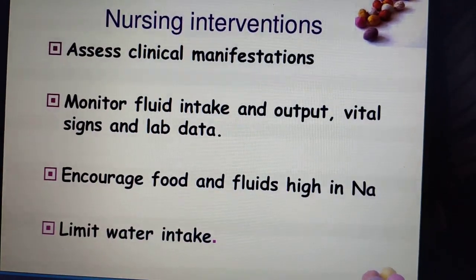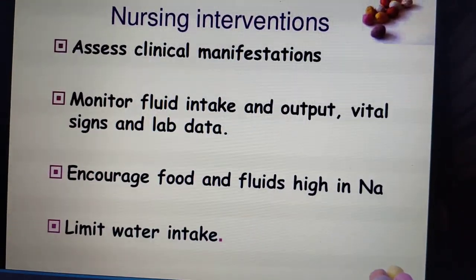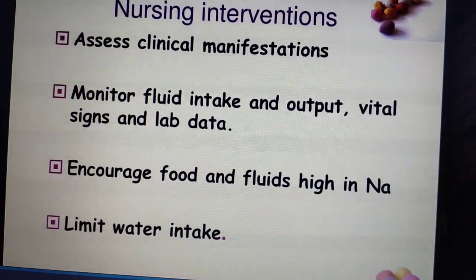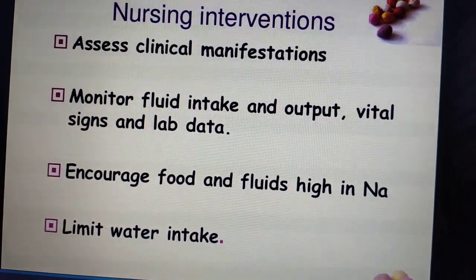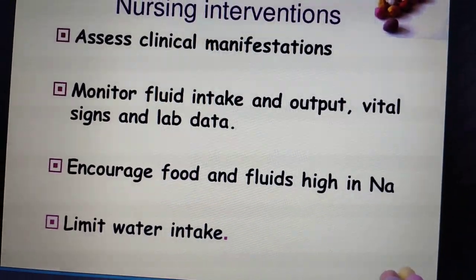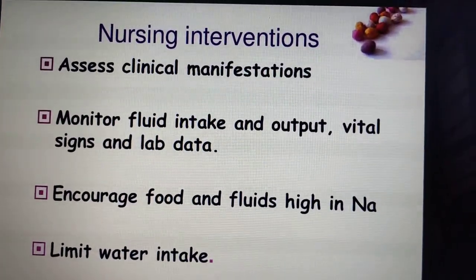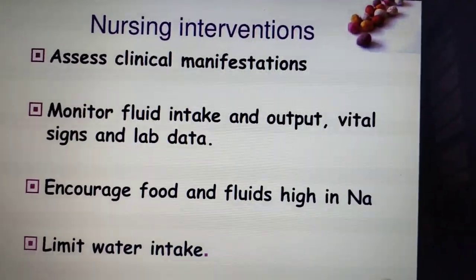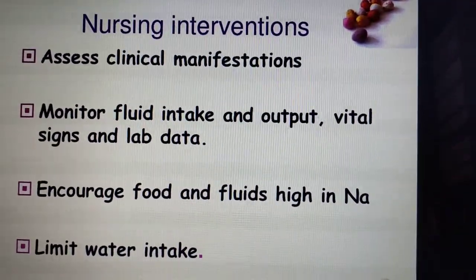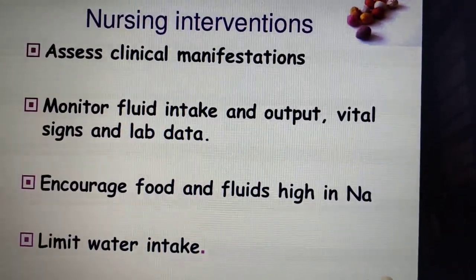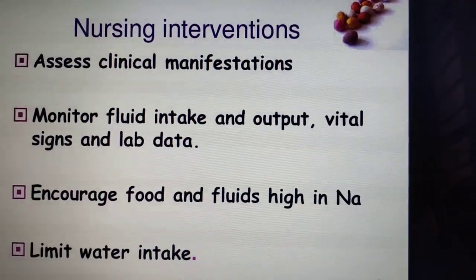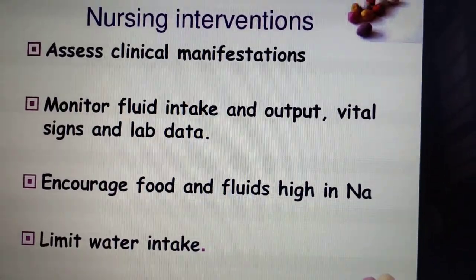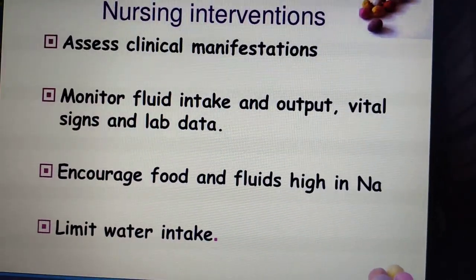Now we'll see the nursing interventions. First, we have to assess the clinical signs and symptoms. Then monitor the fluid intake and output chart, as well as the vital signs and lab data. And encourage food and fluids high in sodium. In hyponatremia there is less sodium in the body, so what do we encourage? The sodium-rich foods, which means consumption of salt, pickle items like that.